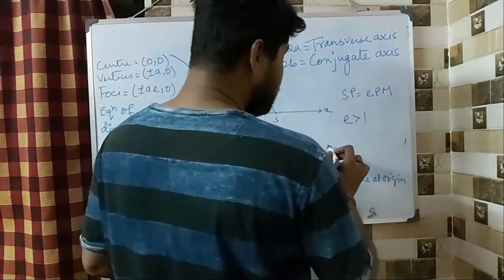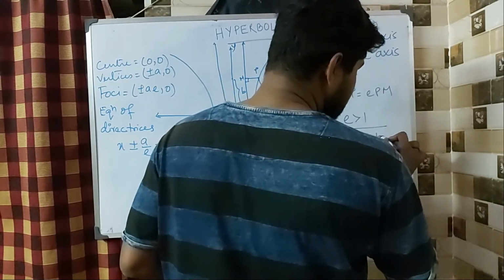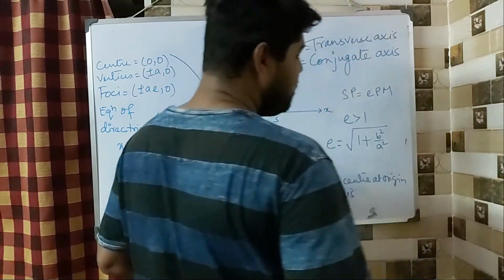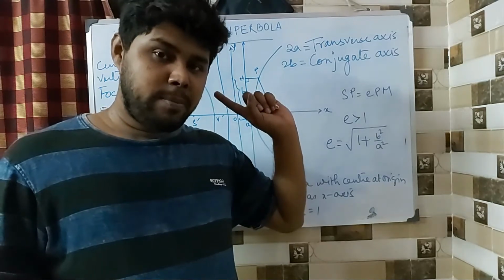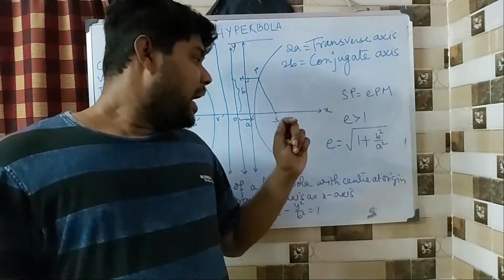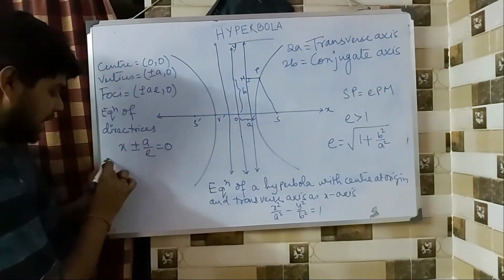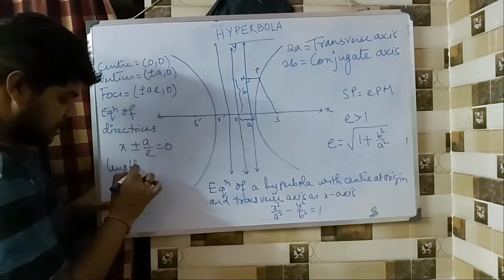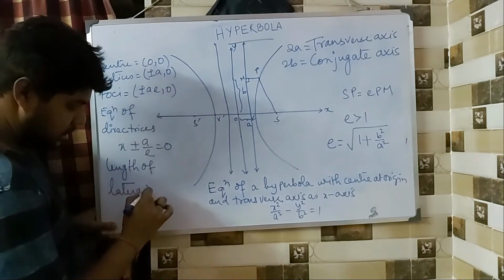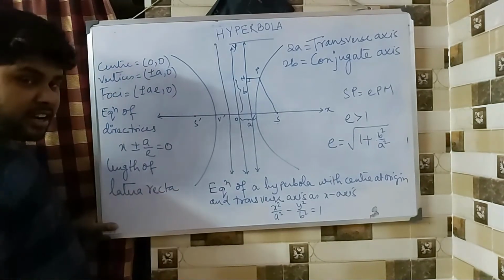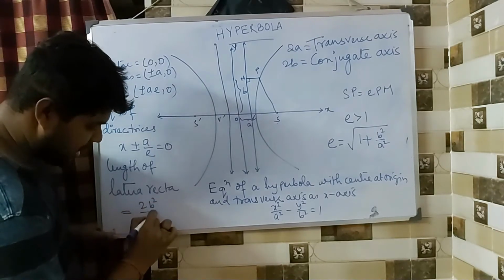And so what will be the formula for e? E is basically root over 1 plus b square by a square. So you can see how easy it is to remember. If it would have been minus, in that case it would have become an ellipse, and if it is plus, then it becomes a hyperbola. And obviously the length of each of the latus rectum is the same thing, 2b square by a.